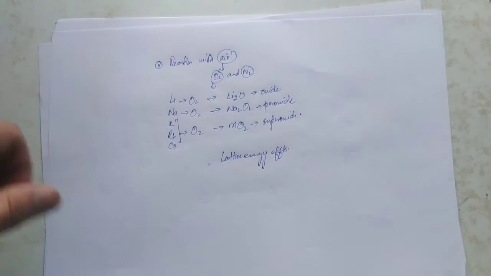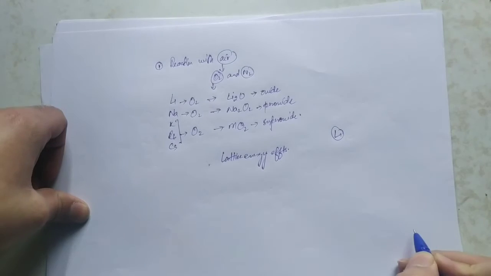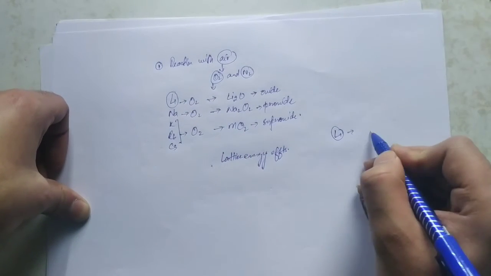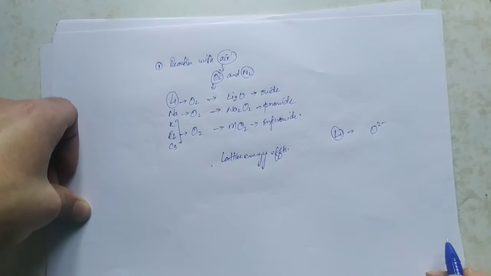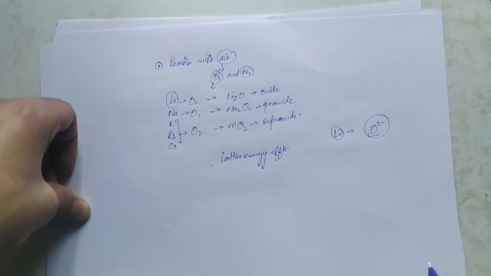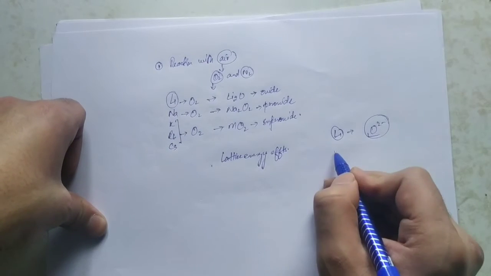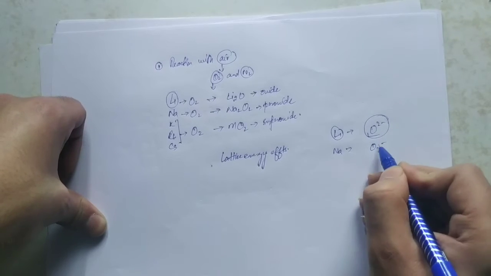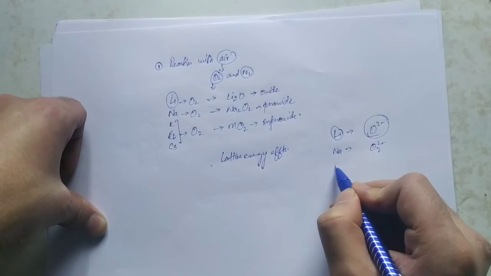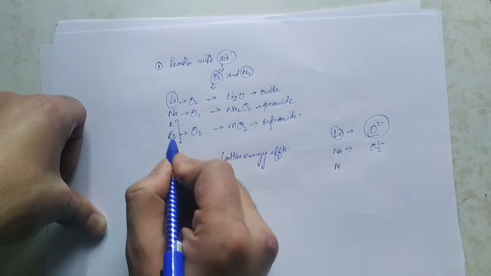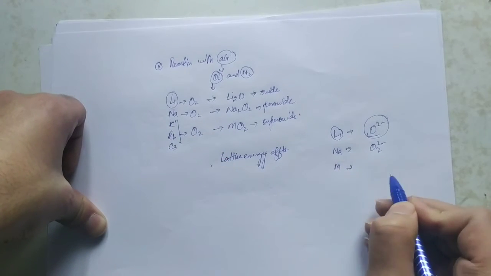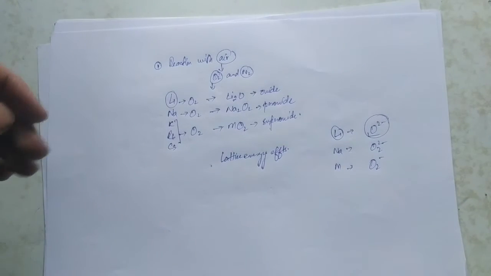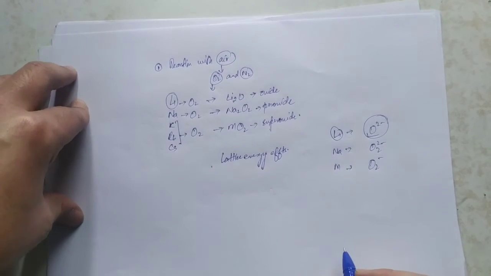So lithium is a small ion, the smallest of all of them. It reacts with oxygen, the O2 negative oxide ion, which is the smallest of the three. Sodium, a bit bigger, reacts with a bit bigger ion, that is O2 2 negative, sorry. And the rest of the three, where M represents potassium, rubidium, cesium, react with the biggest ion, that is O2 negative. That's right. This trend is shown by the alkali metals.